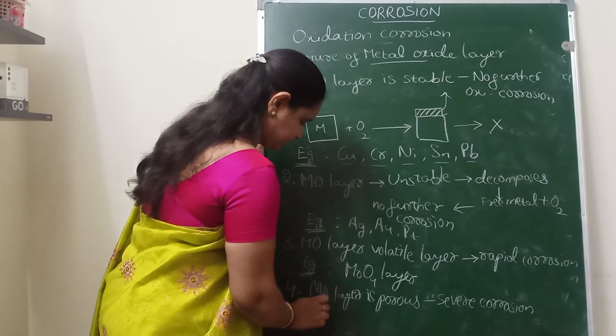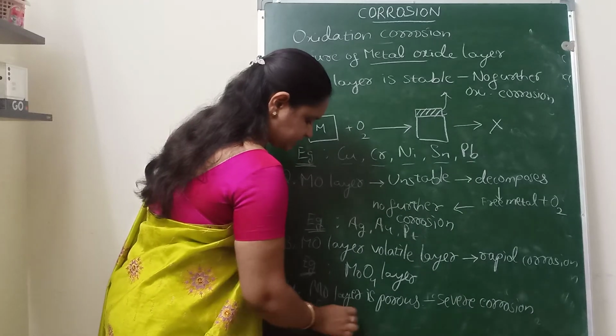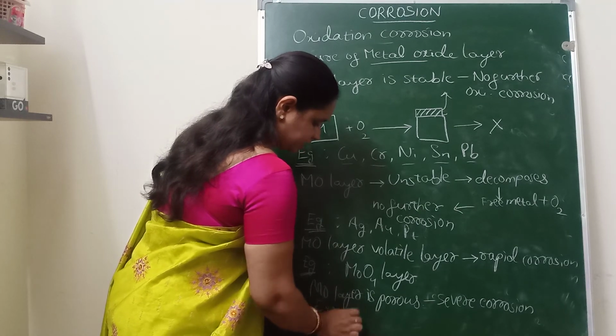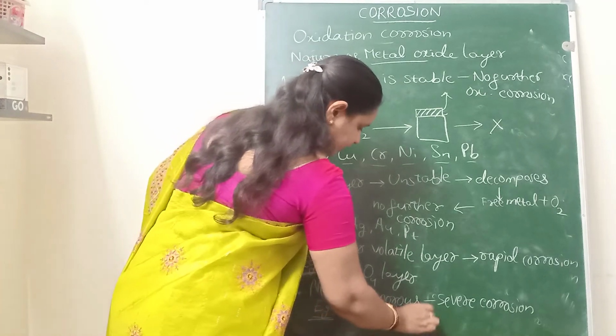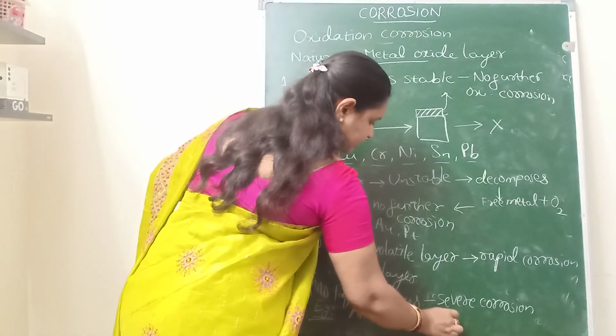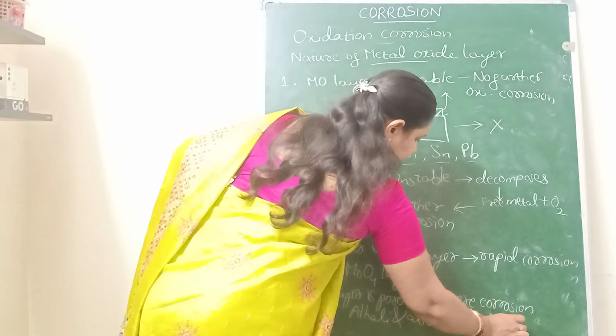Examples for this type of metal oxide layers are the metal oxide layers formed on alkali and alkaline earth metals.